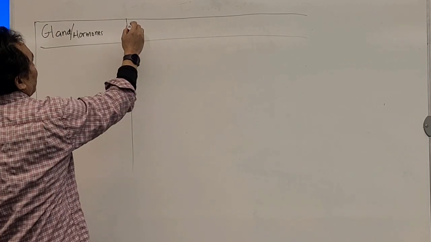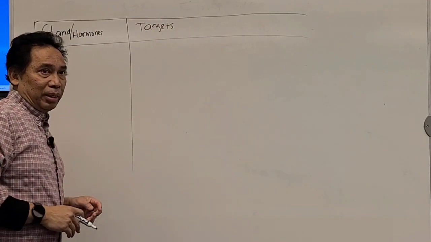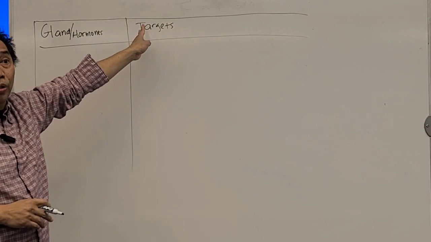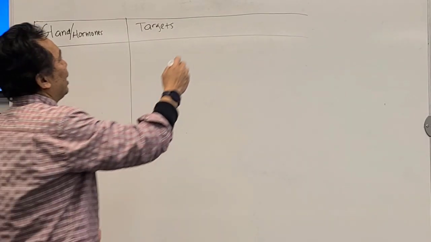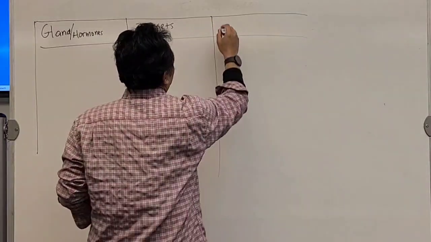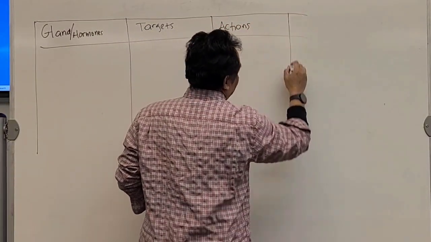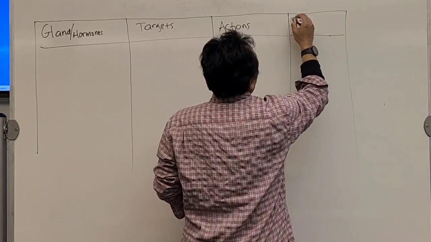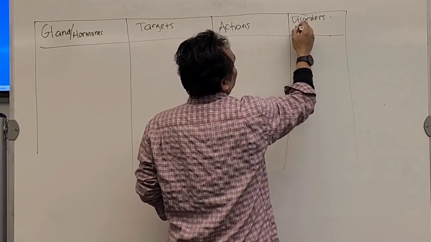And then the target. Remember, the requirement for becoming the target is a receptor. So the target cell will have a receptor for this hormone. And then we're going to say action. And then the last one, disorder.